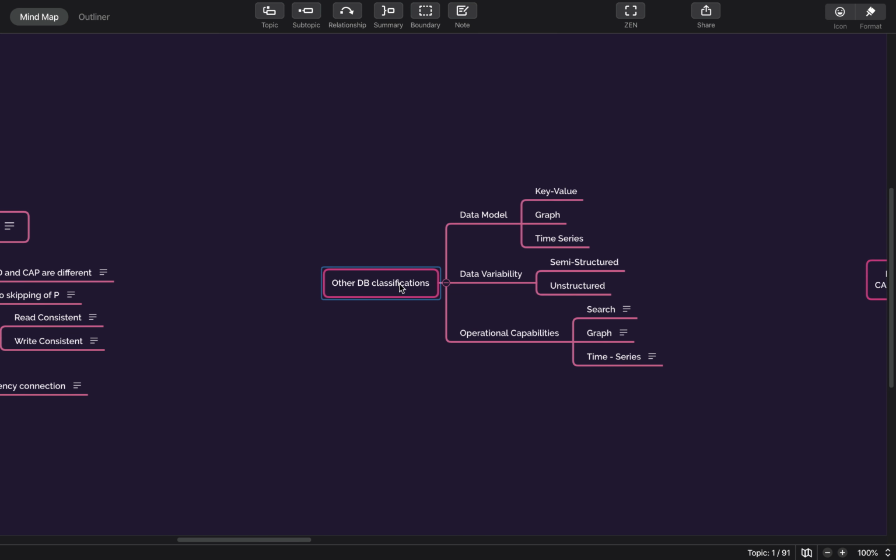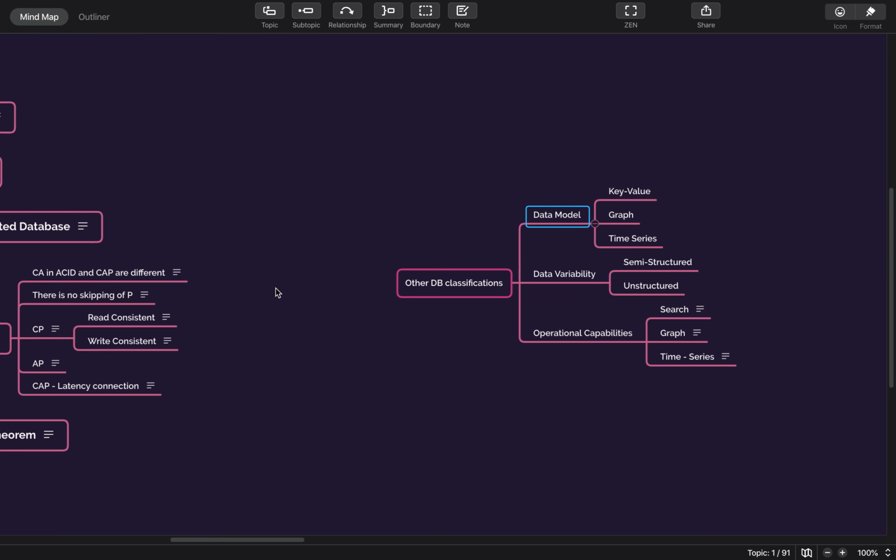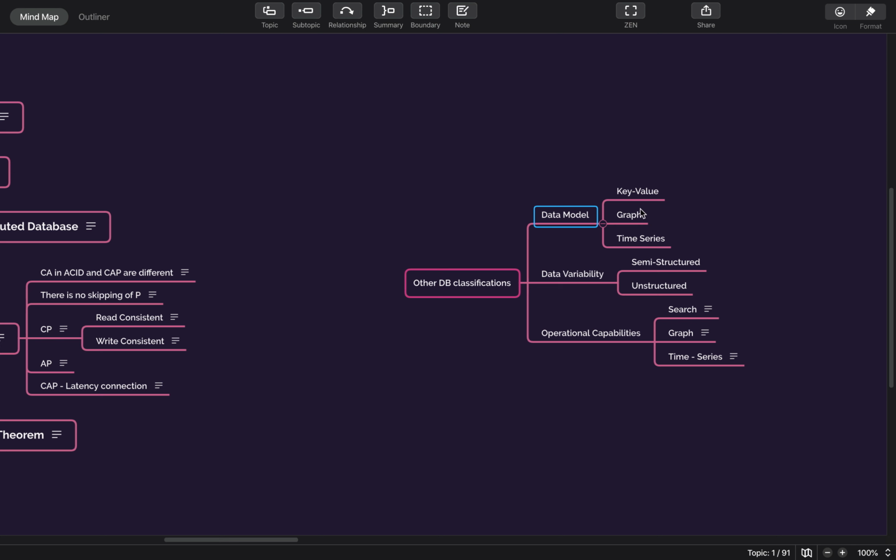Okay, then we have this other classification, and we will just quickly go through it. If there is a requirement of a specific data model, then you cannot choose a lot of other databases. For example, if there is a graph requirement, then you will probably work on a graph database only. If you have a key value pair requirement like Redis, you will only use key value. There is no option other than that.